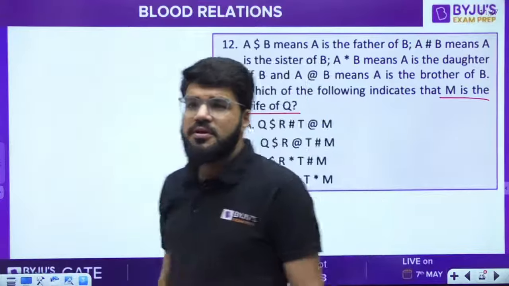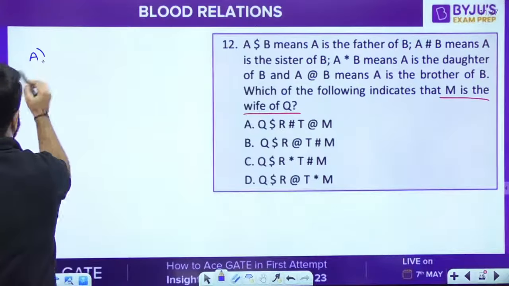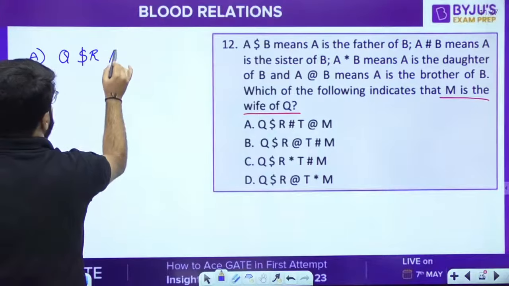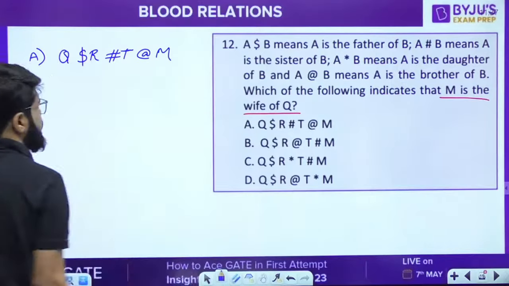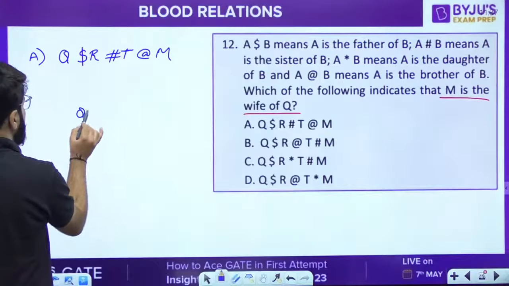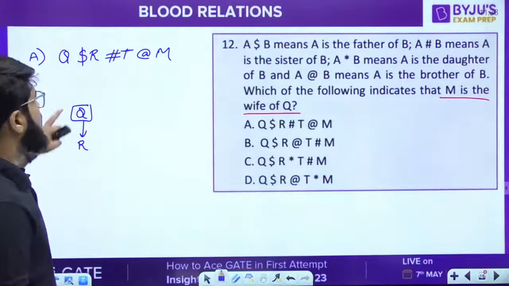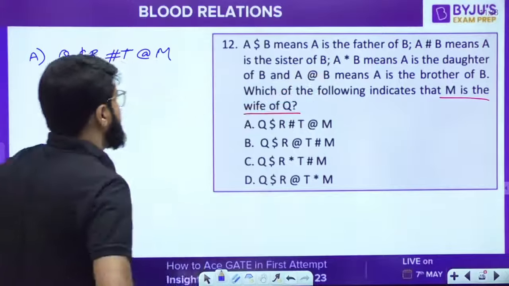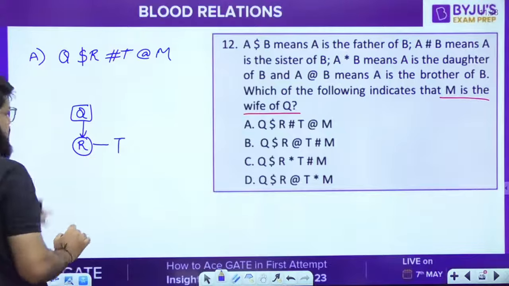Go through the options. I'll just help you with the first option, because you have to learn how to read these codes. Q $ R, @ T, # T and @ M. Now Q $ R, dollar means father. So Q should be the father of R. Then R # T. Hash means sister. So R # T means R is the sister, means female, sister to T.